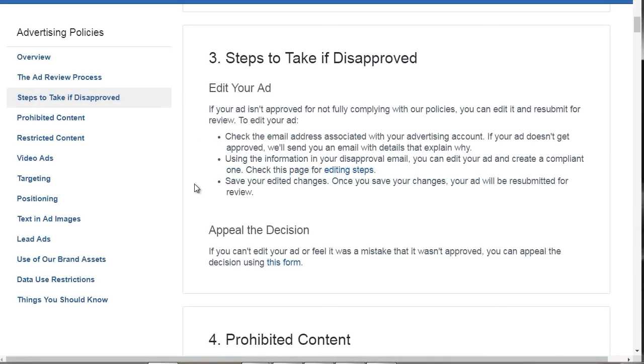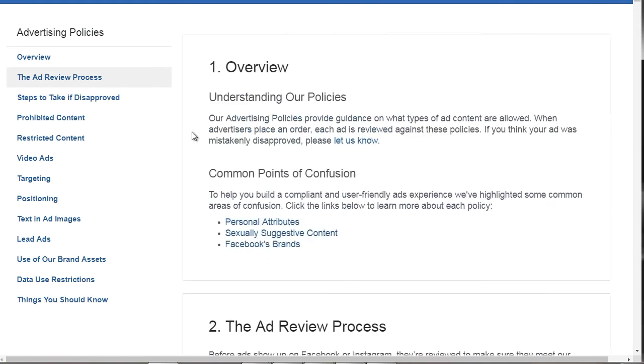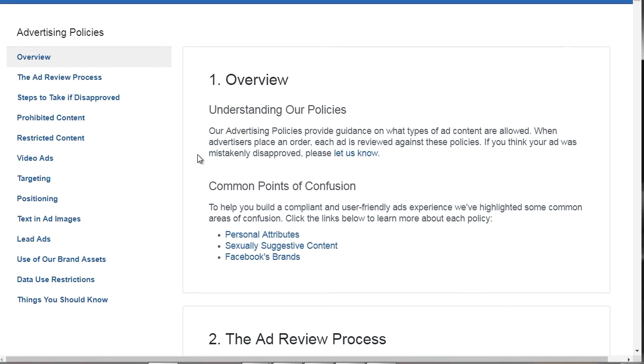Okay, so what you want to do is head on over to facebook.com/policies/ads. That's facebook.com/policies/ads. Okay, so when you get to this, you're going to see a lot of advertising policies, and you want to go through these.